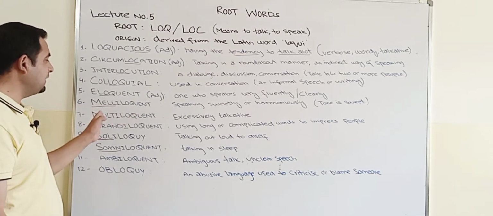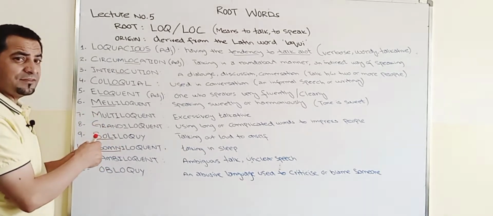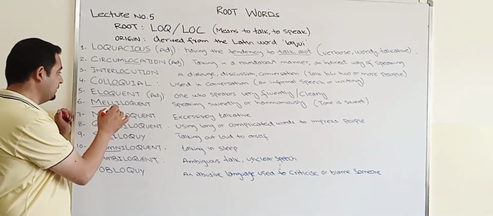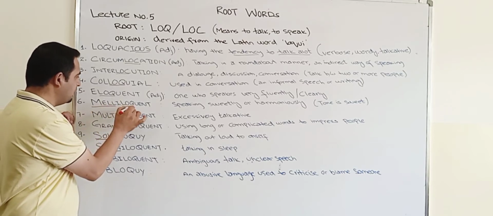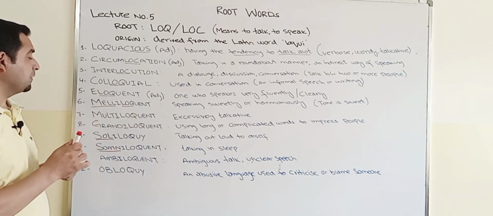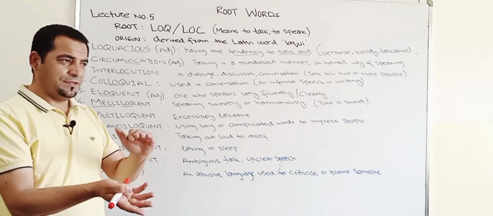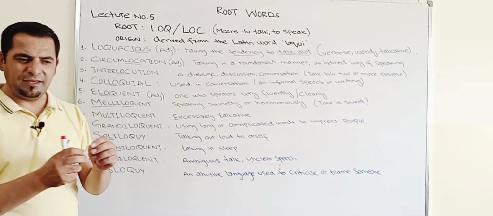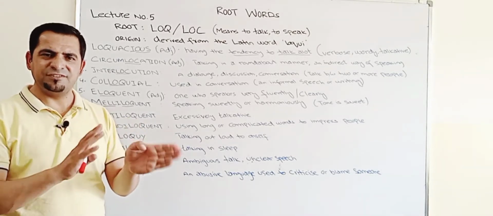So moving ahead, melloquent. Now here there are two roots within this word. There is mell, which I have already underlined, and there is loc as well. Mell is a root which refers to something sweet, or we could say honey.